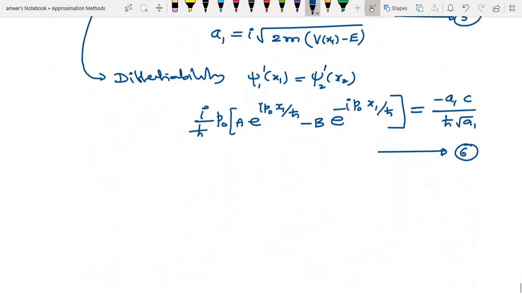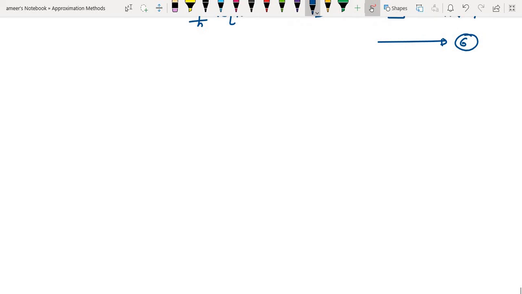Similarly at x2, two turning points are there. At x2, continuity and differentiability at x2.